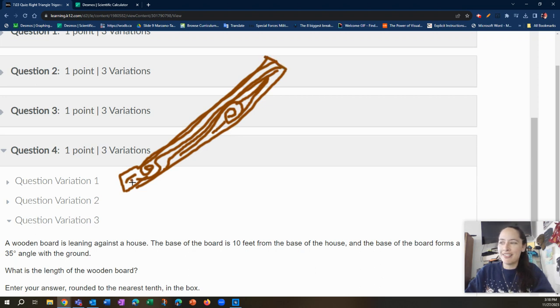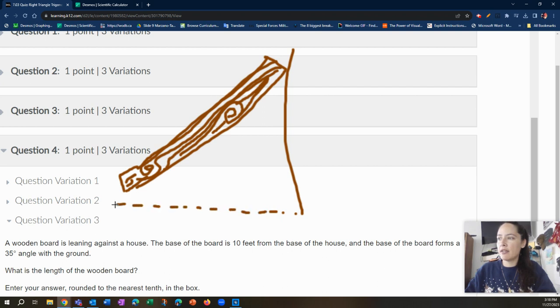Okay, you absolutely don't need to do that. I'm being silly. But here's our wooden board. It is leaning against a house, which we're just going to draw as a line. And it is 10 feet away on the ground, 10 feet from the base of the house.